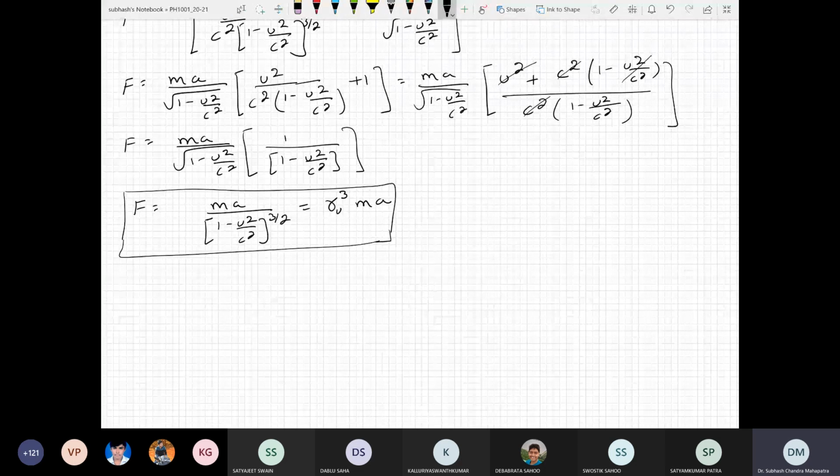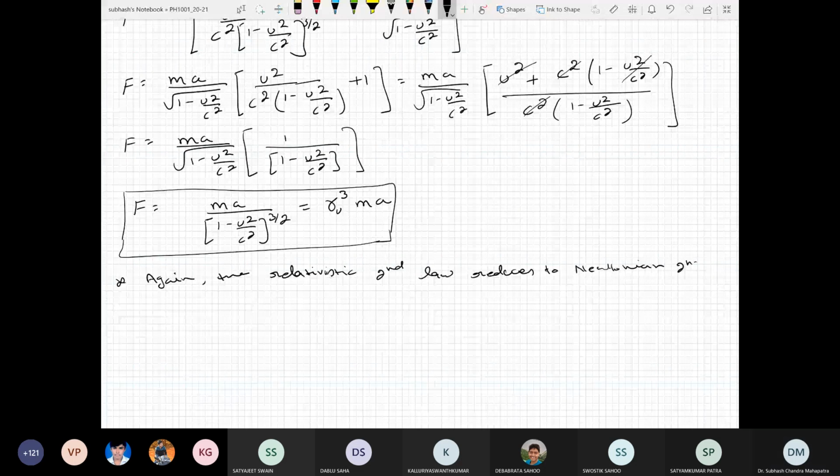So there is a gamma cubed factor. Again, the relativistic second law reduces to the Newtonian second law when the velocity of the object, that is u, is much smaller than c.